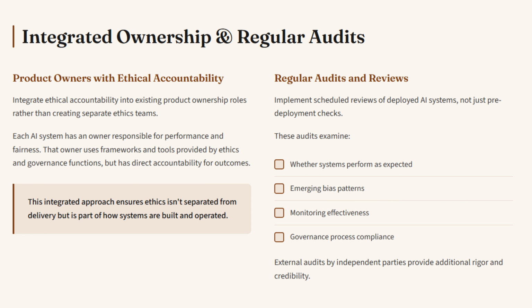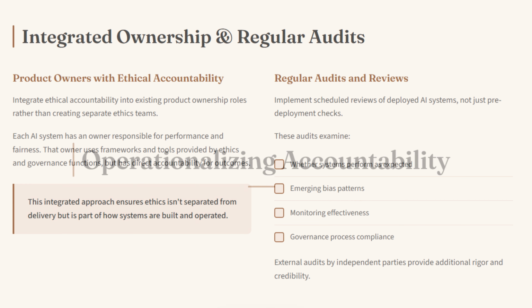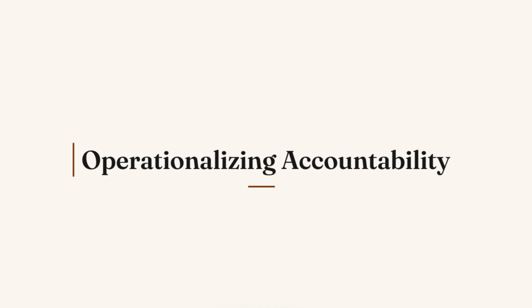Regular audits and reviews are important. Implement scheduled reviews of deployed AI systems, not just pre-deployment checks. These audits examine whether systems are performing as expected, check for emerging bias, verify monitoring is working, and assess whether governance processes are being followed. External audits by independent parties without investment in current systems provide additional rigor and credibility. Accountability structures only work if they're integrated into operational workflows, not bolted on as separate processes.